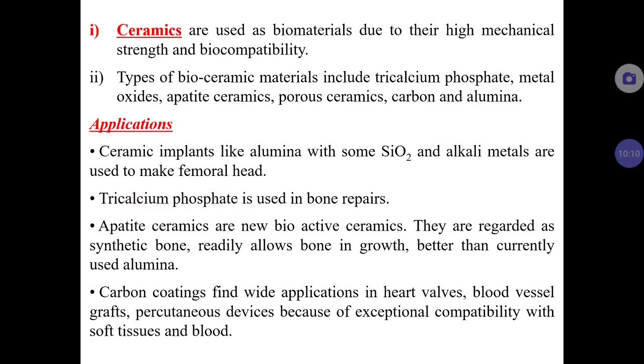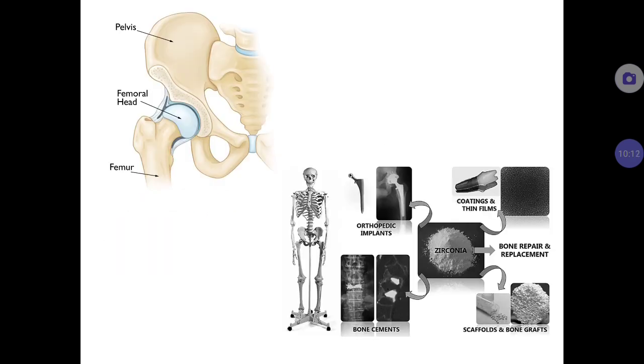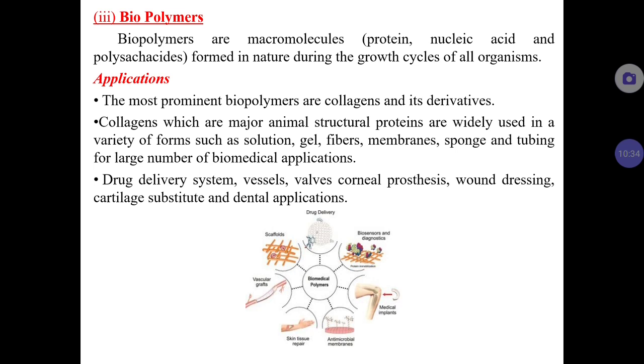Tricalcium phosphate can be used, and it is a ceramic material. The applications are bone repair and orthopedic implants, and even tooth films and tooth coatings can be made using ceramic material. These are some of the applications of ceramic materials.